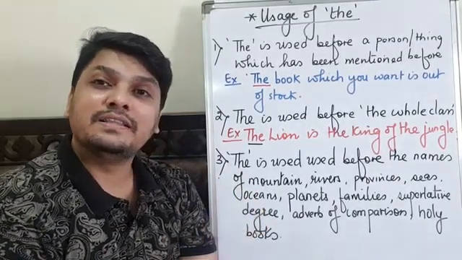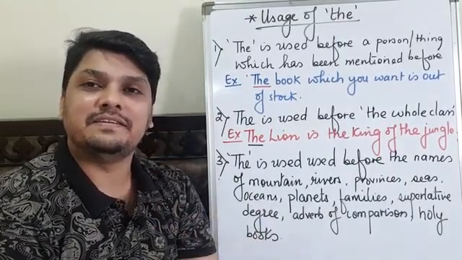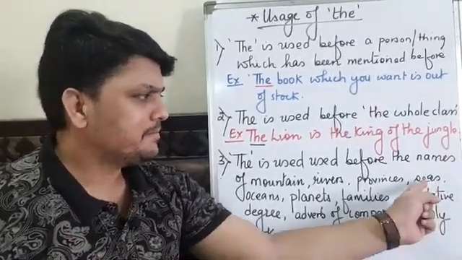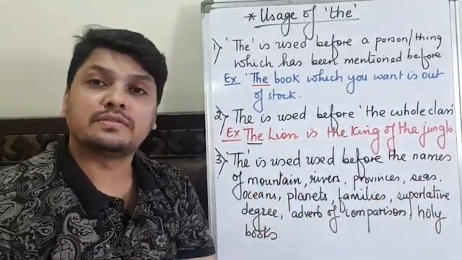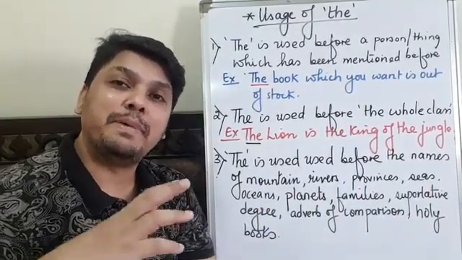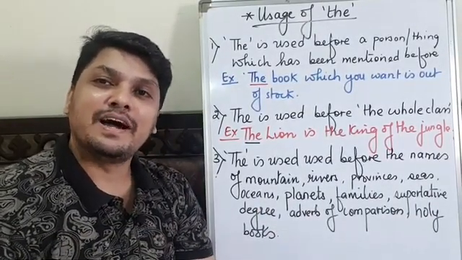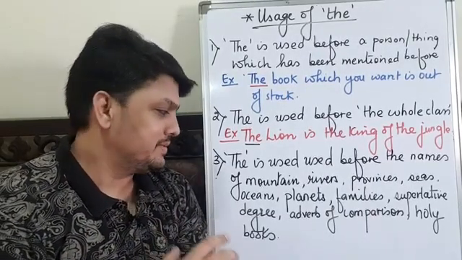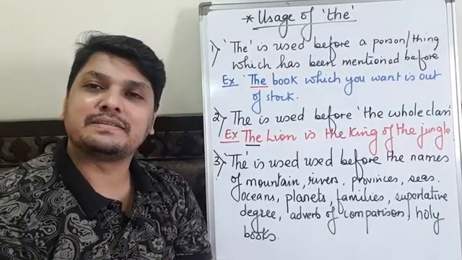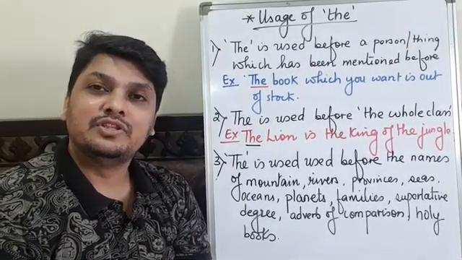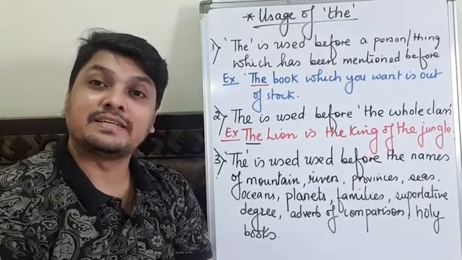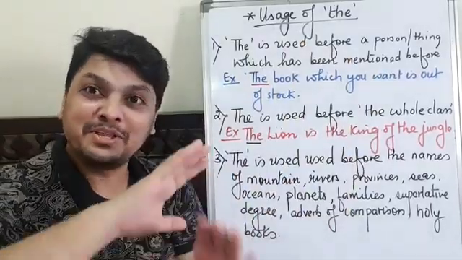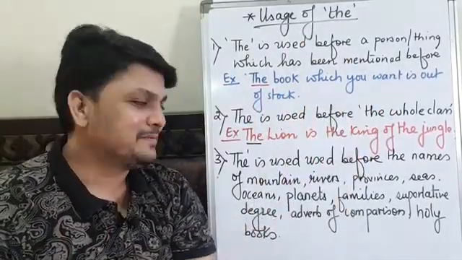Seas: the Red Sea, the Dead Sea, the Arabian Sea. Please write in your notebook. Then oceans: the Atlantic Ocean, the Pacific Ocean, the Arctic Ocean, the Indian Ocean. Next, planets: the moon, the Jupiter, the sun, the universe. It's not a planet, but the universe comes under all that.